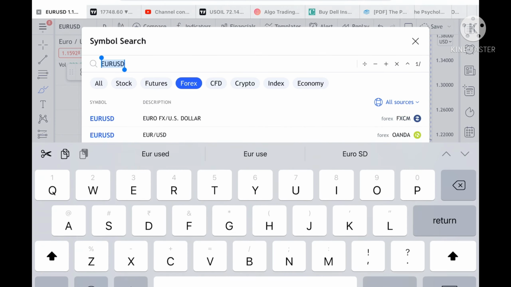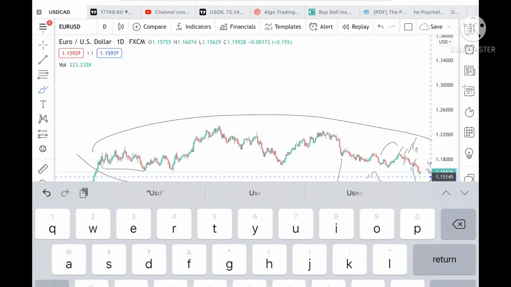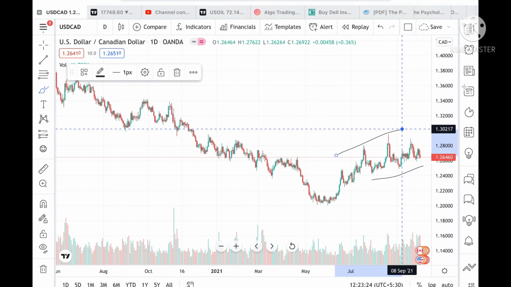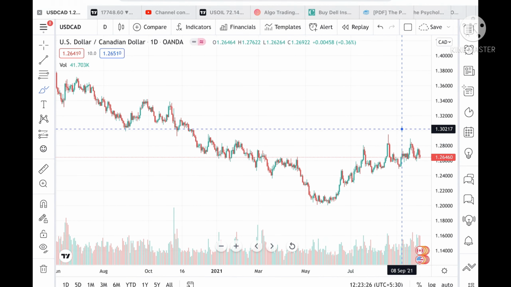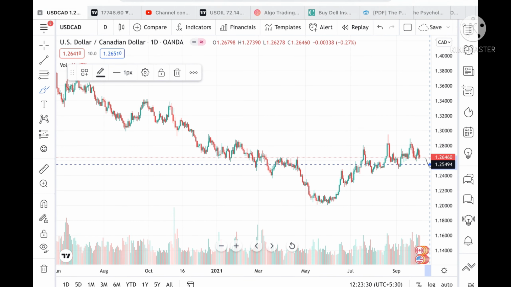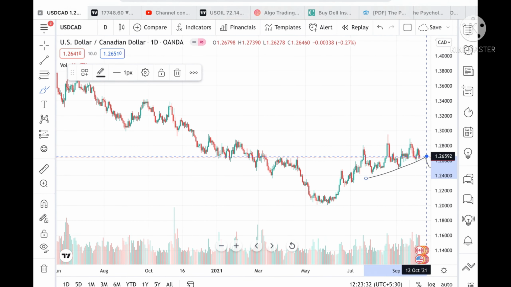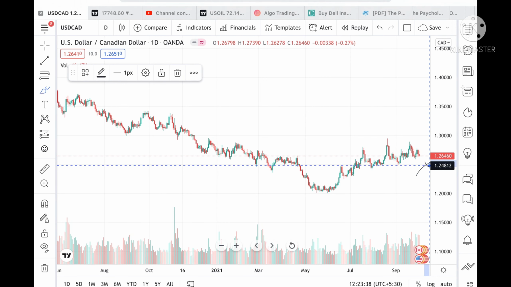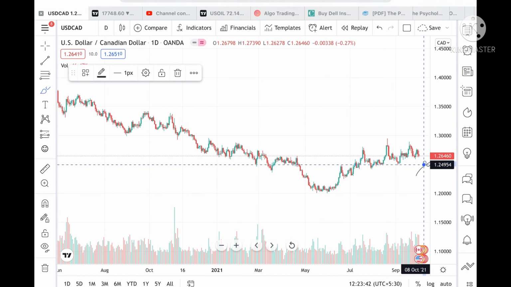Or if we talk about USD CAD, we have seen yes, the trend is going an upside way, but it is moving in a volatile range. Okay, so suppose if the price, if we make a trend here. If suppose if the price goes below a level of 1.26317, then there is a probability it can go and touch a level of 1.25448, and from there we can see a level of 1.24954.